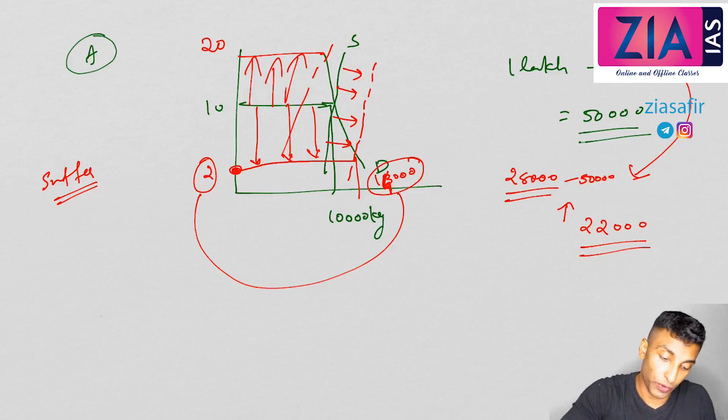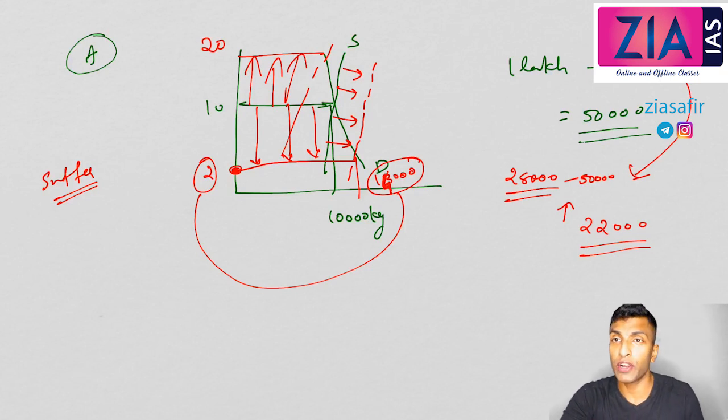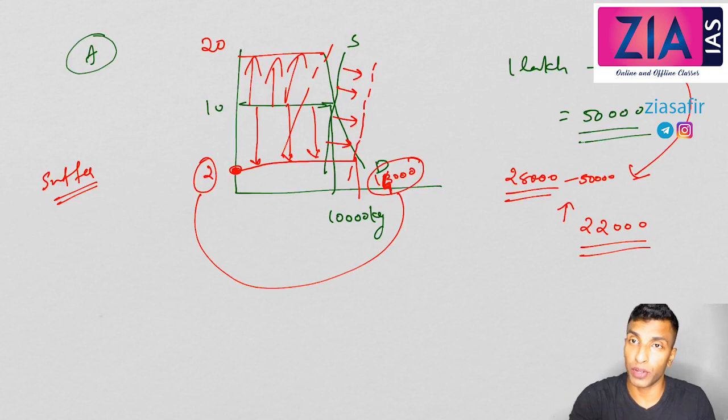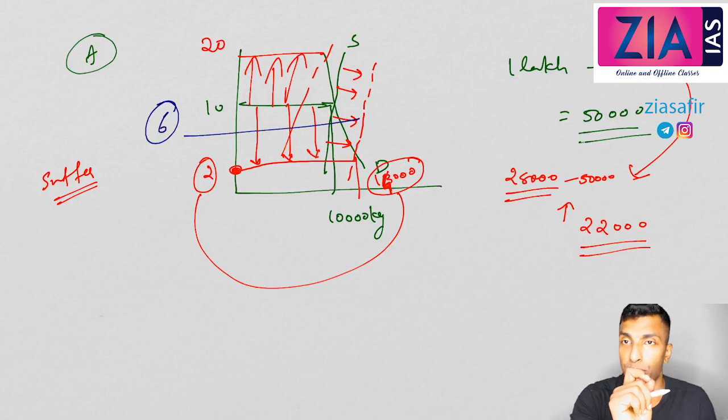Okay, so forget about that part. Let's talk about one important concept, MSP. So what will the government do? To give confidence to the farmer, the government will say that whatever produce is there, the government will procure unlimited quantity of the commodity at this particular price, let's say 6 rupee. Government will fix a price of 6 rupee.